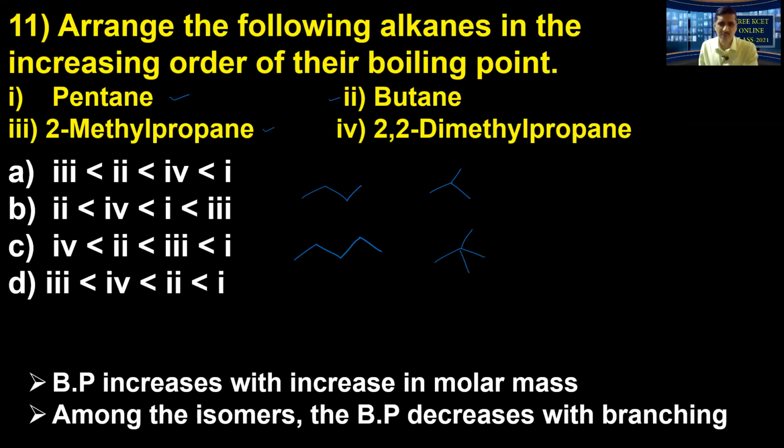Among the isomers, look at this. The boiling point decreases with branching. When the branching increases, it assumes a spherical shape. The surface area keeps decreasing. Therefore, one more molecule going to be now as a result of that.